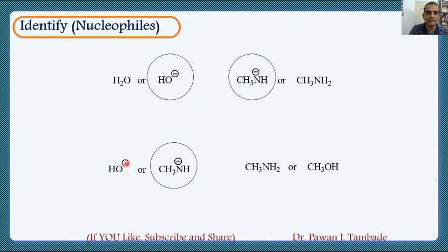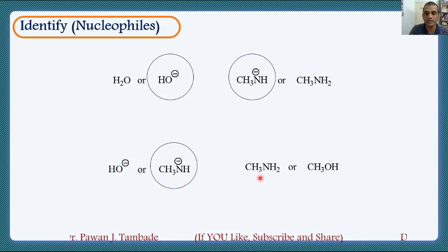This anion is generated from H2O by removal of a positive ion, that is a proton, and this is generated from CH3NH2, that is methylamine. Methylamine is more basic in nature than H2O, so its conjugate acid will be less acidic in nature. In this way we can find out which is more nucleophilic among these two.